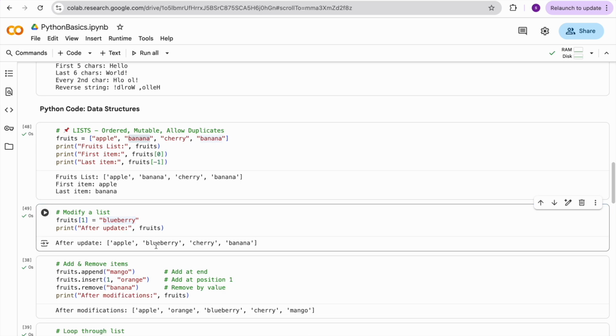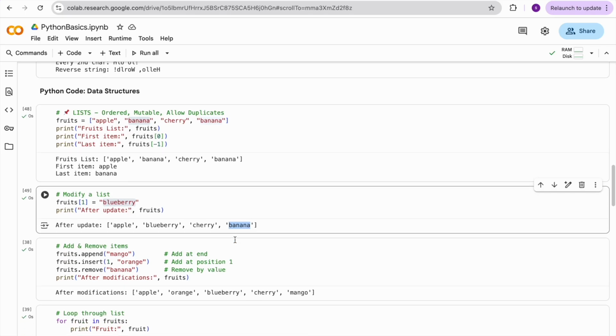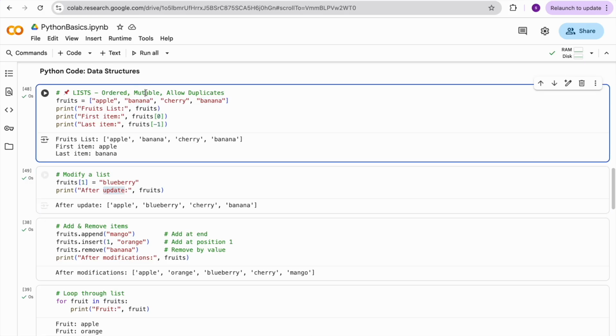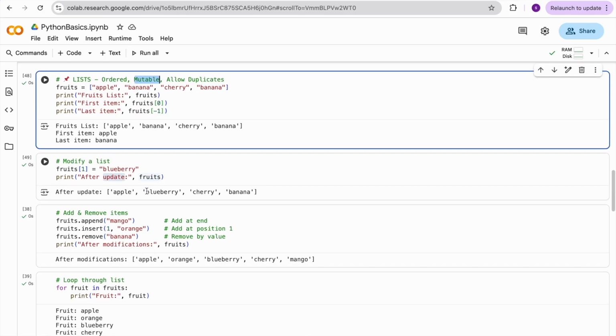So what happened? My list got changed. The first element is the same. Since I am assigning the first index element to the blueberry, it replaced banana: blueberry, cherry and banana. That means you can modify any element in the list by using the index position. This is called mutable. This is what I am talking about. Mutable means you can change the elements in the array.